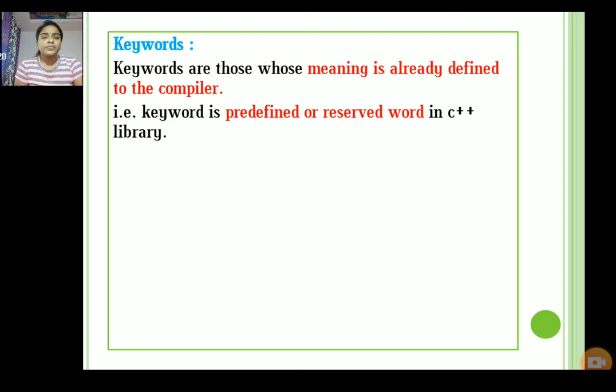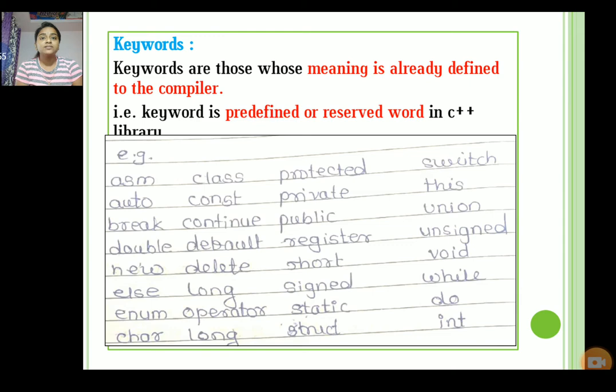So what are the keywords used in C++? For example: int, char, else, if, long, while, void, auto, switch, public, protected, private. These are the keywords. Why do we call these keywords? Because these words have some meanings and they are already defined to the compiler. These are the predefined or reserved words. So these are the examples of keywords.